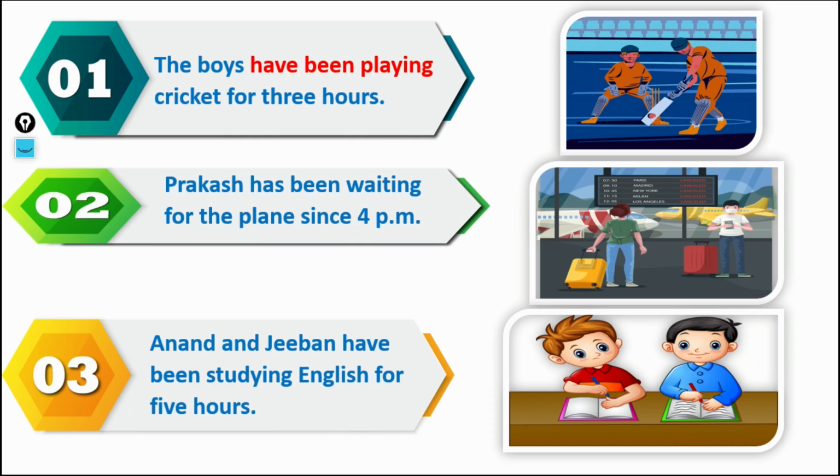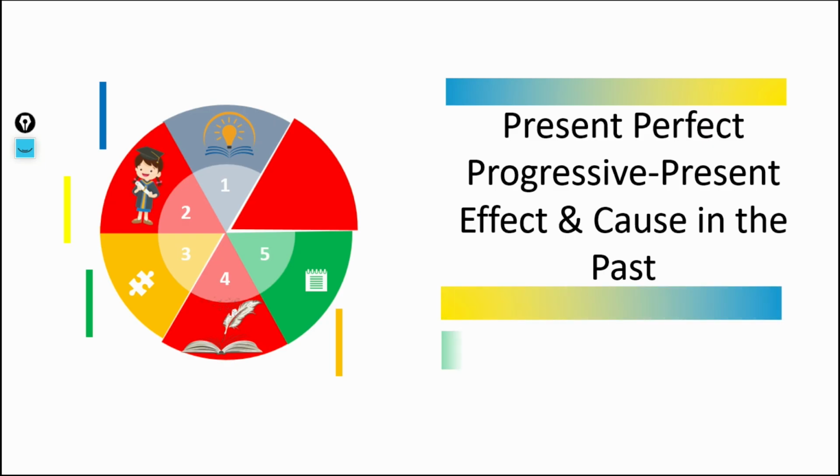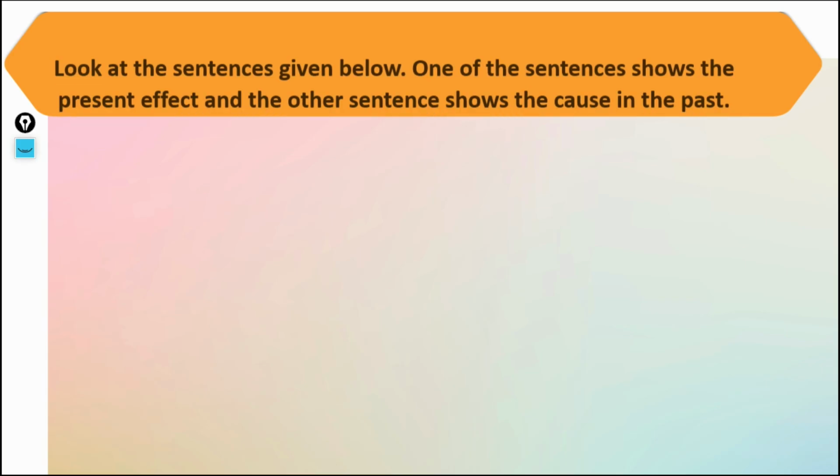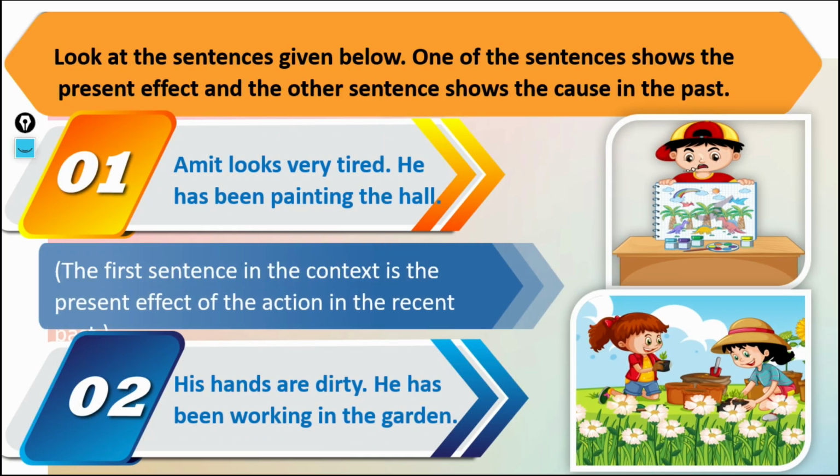Okay. You see the next also there. What is there? The effect is there. Some work started in the past, but its cause and effect is going on. Very nice example it is also there. And what is there, you see? Amit looks very tired. He has been painting the hall. Okay, effect is there. He is tired because he has been painting the hall. So, another example, his hands are dirty, he has been working in the garden. This is the what? Present perfect progressive.